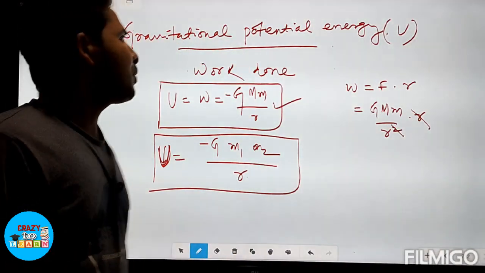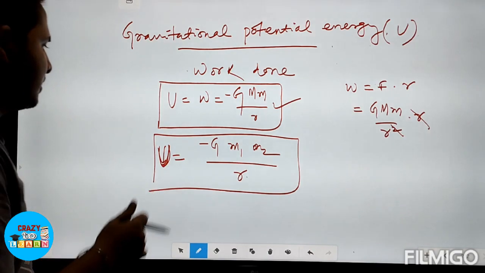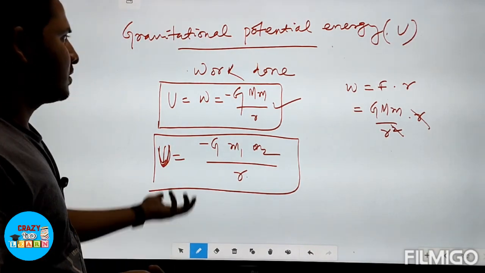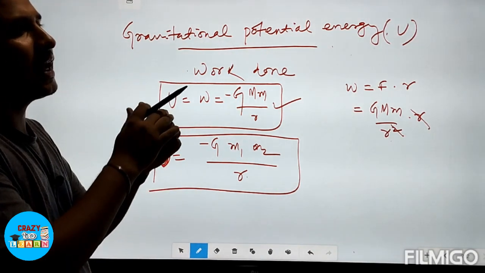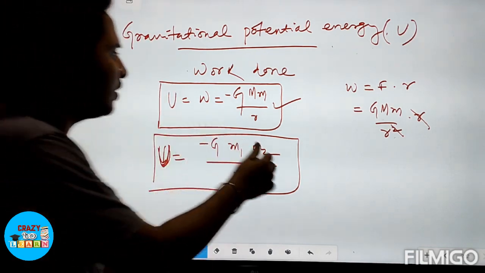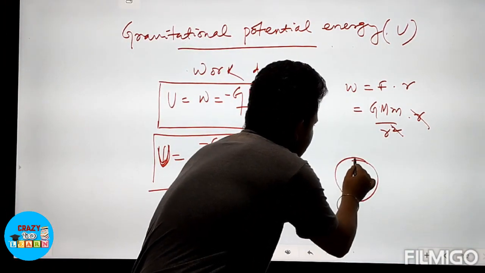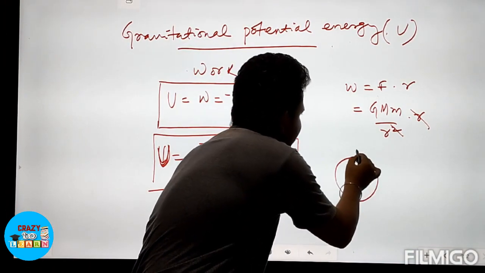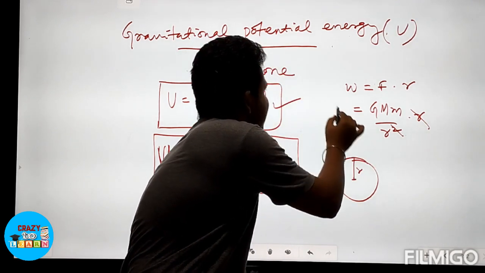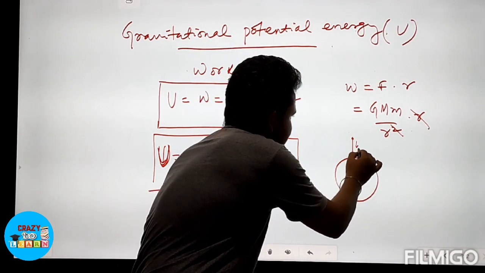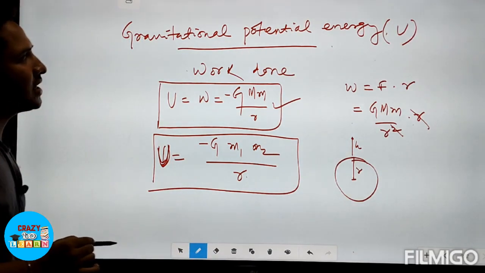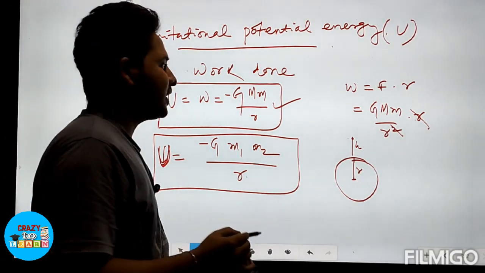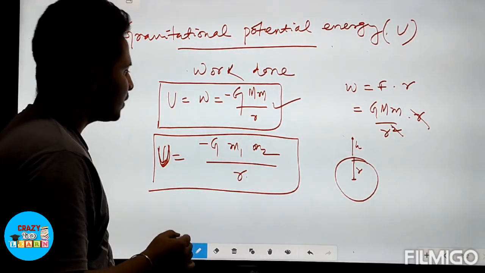The gravitational potential energy at a height. So what will you do? The gravitational potential energy at a height from the surface. If you take the earth and this is the radius of the earth, and it is asked to find the gravitational potential energy of an object at a height h, what will you do?